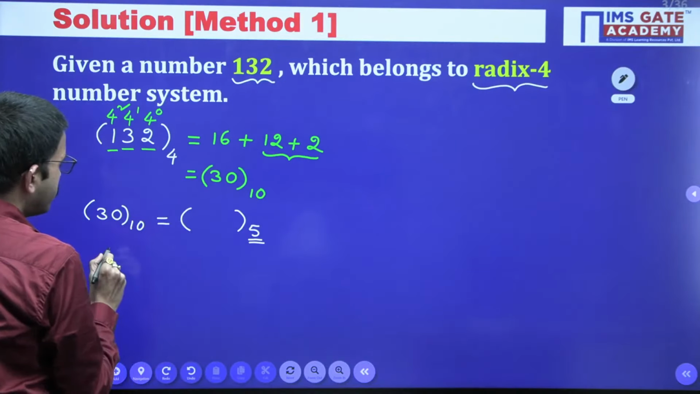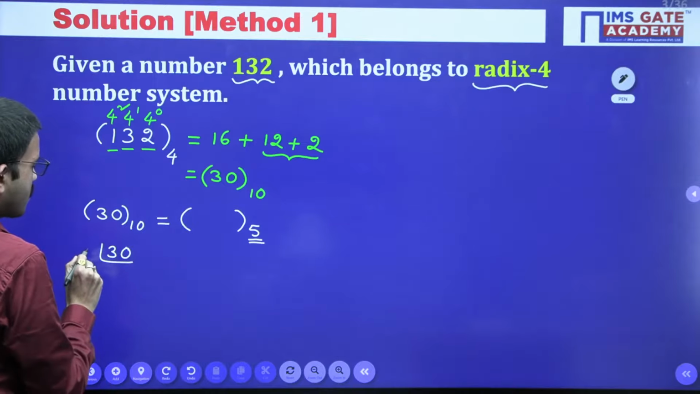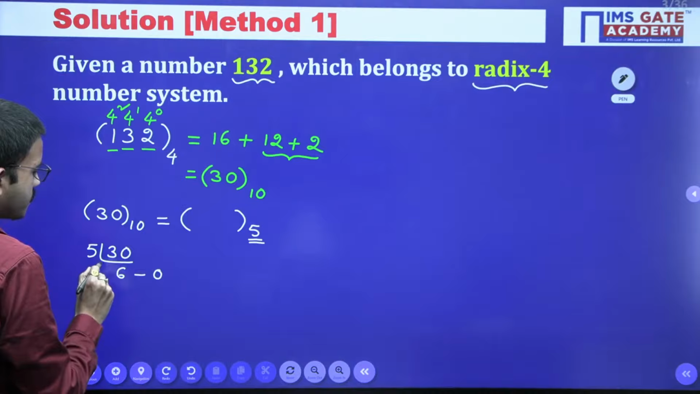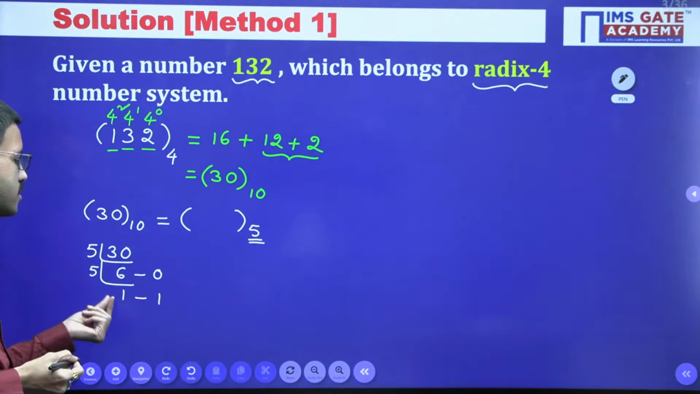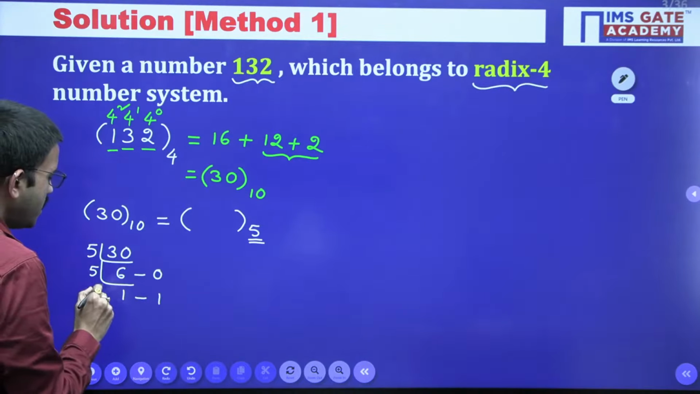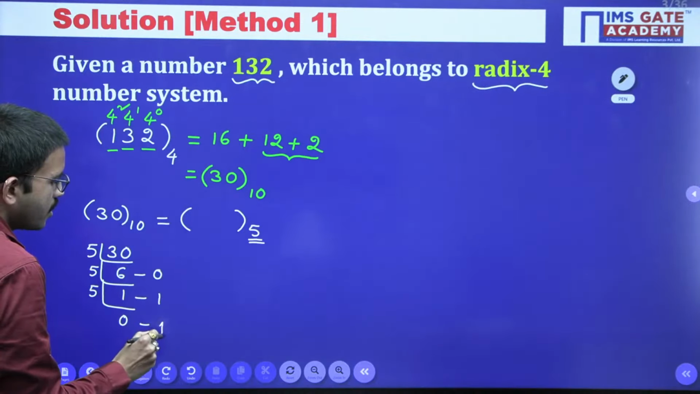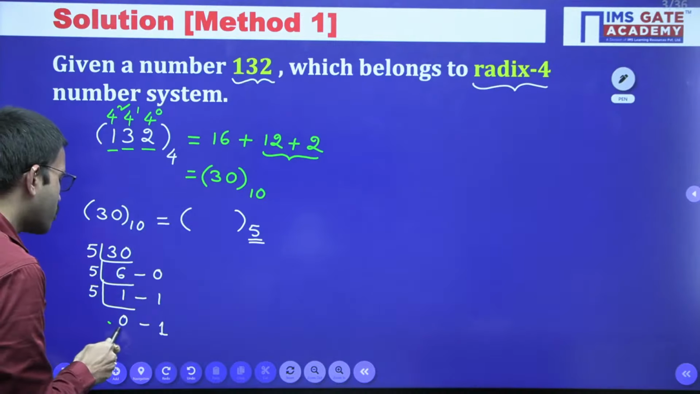So here we will perform the repetitive division with 5. 5 6s are 30, remainder is 0. Then 5 1s are 5, remainder is 1. Here I am placing the quotient, here I am placing the remainder. Yes. Then similarly 5 0s are 0, remainder is 1. We will continue like this repetitive division process till we get quotient as 0.